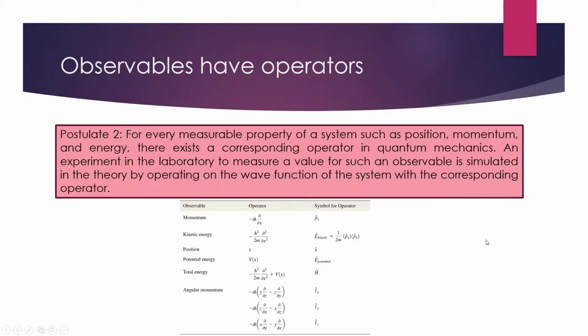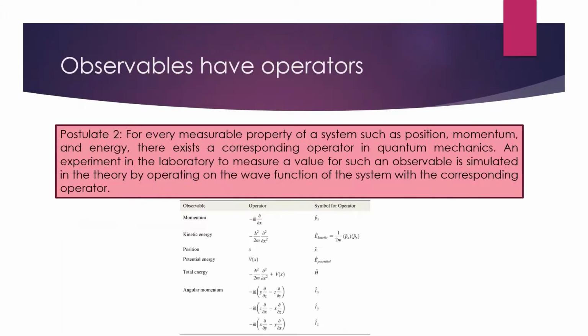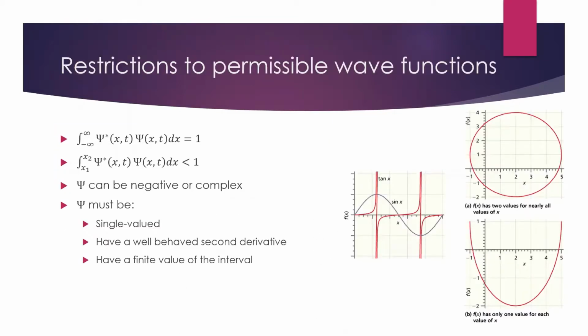The third postulate here for us states that in any single measurement of the observable that corresponds to an operator A, the only values that will ever be measured are the eigenvalues of that operator. And so this will go into what we talked about last time, that our eigenfunctions form a complete set. So remember that our wave functions don't have to be eigenfunctions. If we go back a couple slides, we'll see that our wave functions only have to satisfy these equations or these terms here.